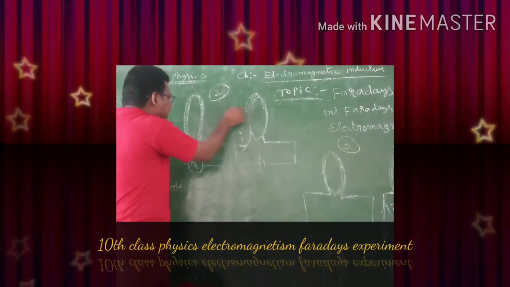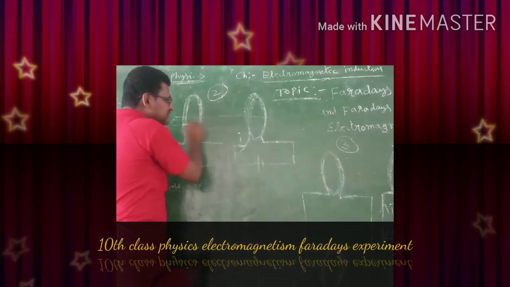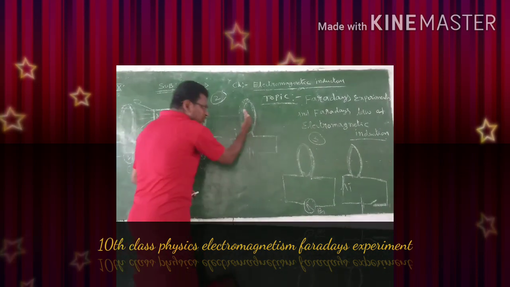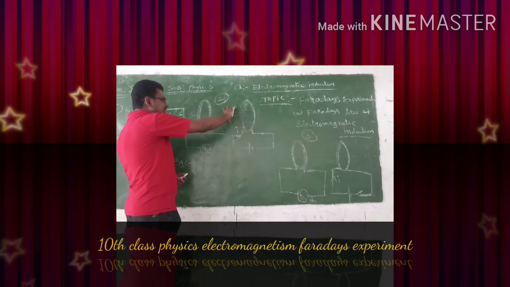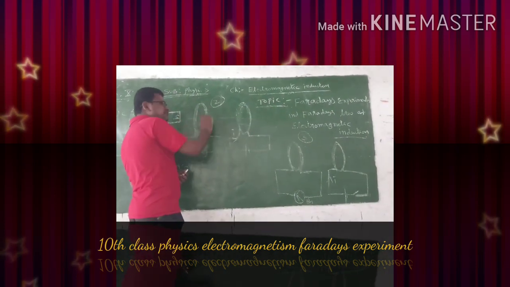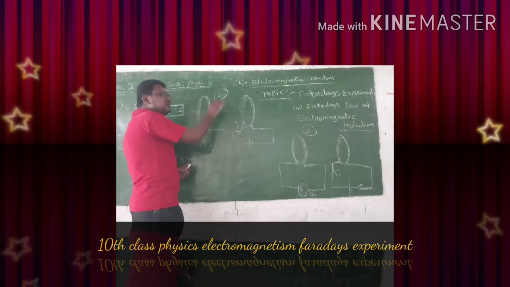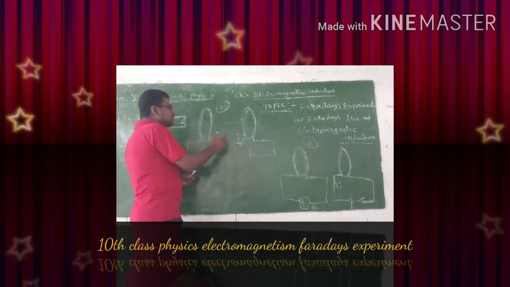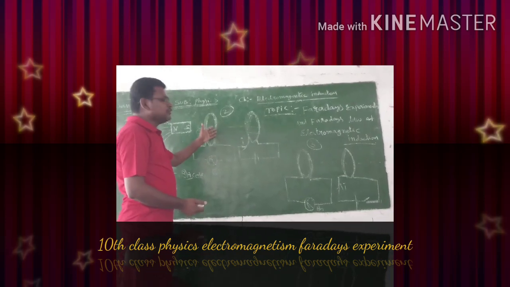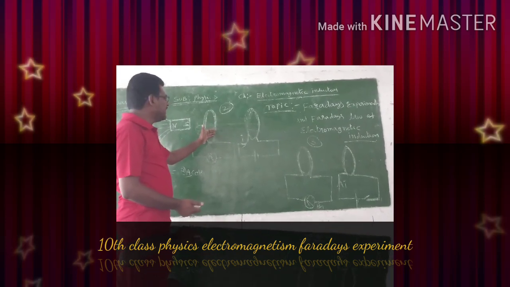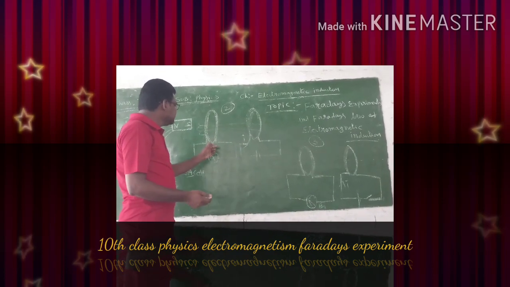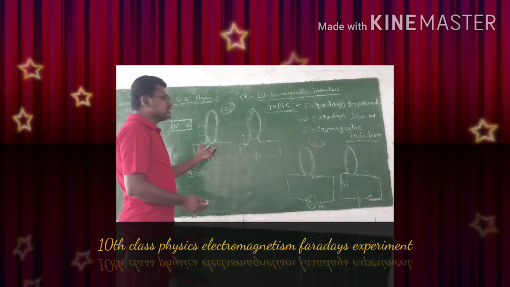The same magnetic field lines pass through this coil also. When we move this coil, the magnetic field lines pass through this coil. As we move this coil away, the number of magnetic field lines passing through it decreases. That means the number of magnetic field lines increases or decreases. With the increase or decrease of magnetic field lines passing through this coil, what is happening? There is a change in the flux through this coil.